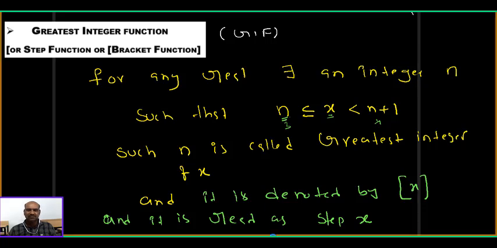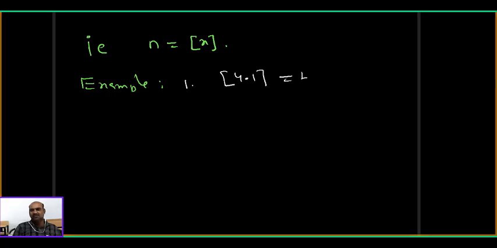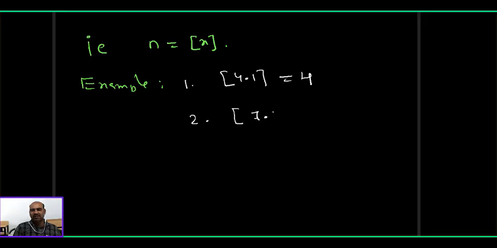Now examples. Example 1, step 4.1 equals 4. Example 2, step 7.134, simply you can say 7.